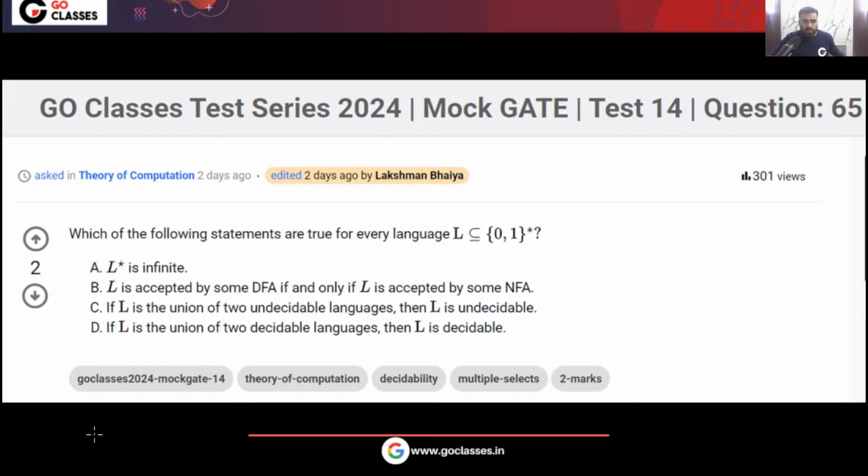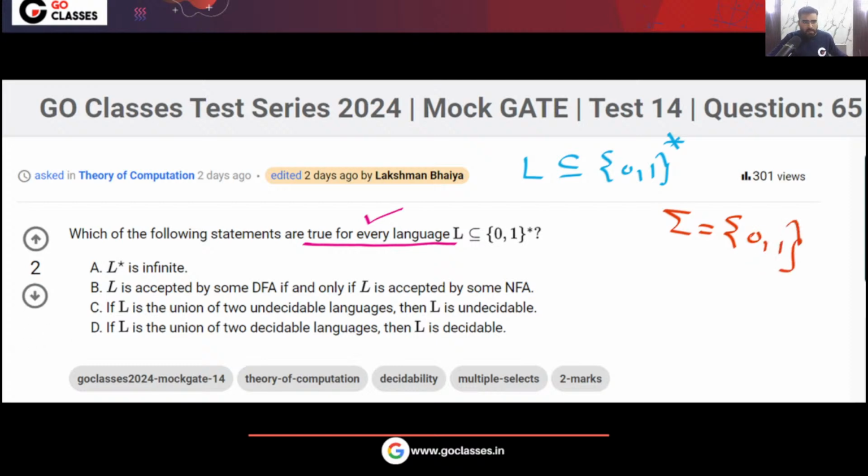This is a theory of computation question. Let's solve it. Which of the following statements are true for every language L which is a subset of {0, 1}*? The question is asking which statements are true for every language, so you can take any language L. Remember, L is a language which is a subset of {0, 1}*, where {0, 1} is the alphabet.